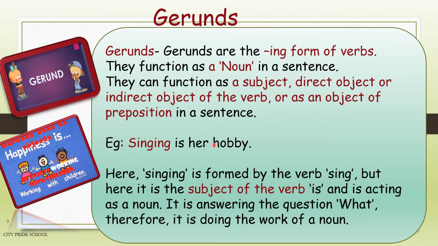Take this example: singing is her hobby. If you observe, singing here is the name of an activity and it is also answering the question what. So, what is her hobby? Singing is her hobby. So, singing here is acting as a noun and so it is called a gerund. It is also acting as the subject of the main verb is. Singing is actually the ing form of the verb, but it is doing the work of a noun, so it is called a gerund.